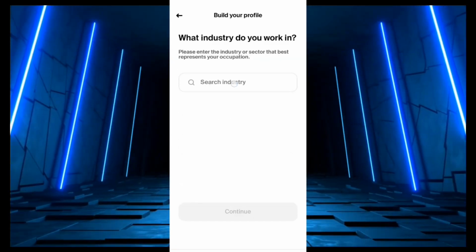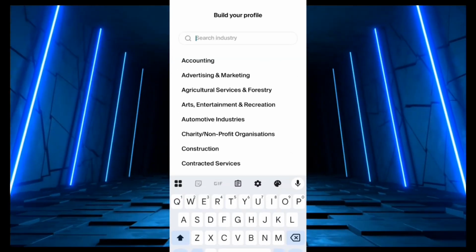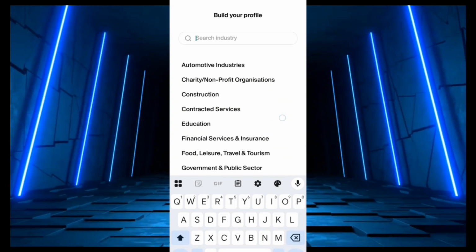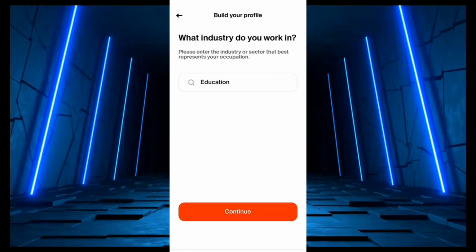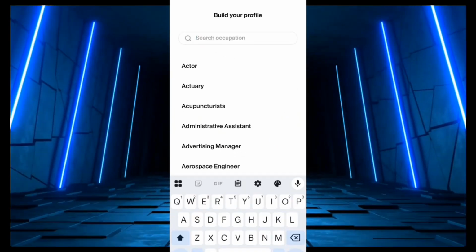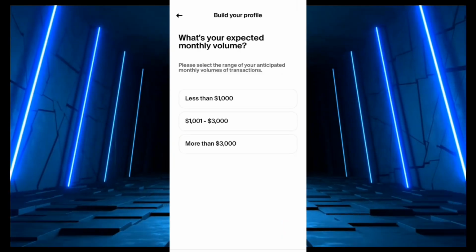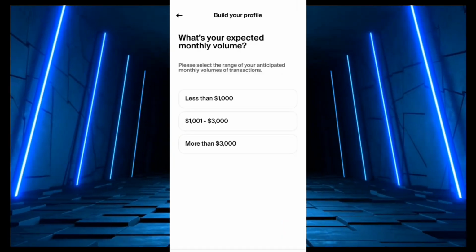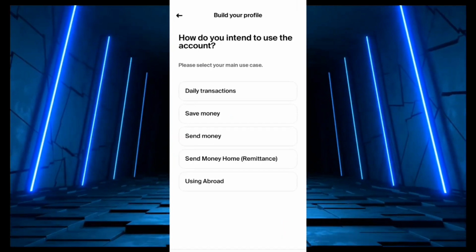What industry do you work in? You just search. There are options for you here. You can select education or any industry at all. Then you click on continue. What is your occupation? You said you are an administrative assistant. So you click continue. What's your expected monthly volume? So we say from 1,000 to 3,000 pounds.